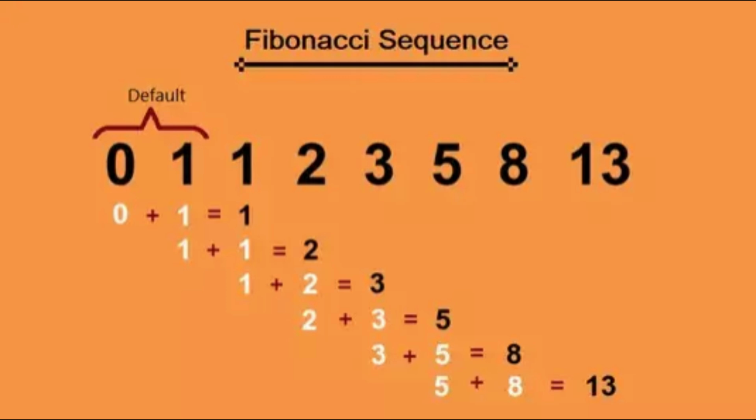Let's look at this pattern. Fibonacci number at the 0th position is 0. And if you want to find the Fibonacci value of the second position, you will calculate the sum of fib 0 and fib 1, and so on. So the formula is fib(n) equals fib(n-1) plus fib(n-2). But this only works when n is greater than 1. So we need to manually handle the base cases when n equals 0 or n equals 1.